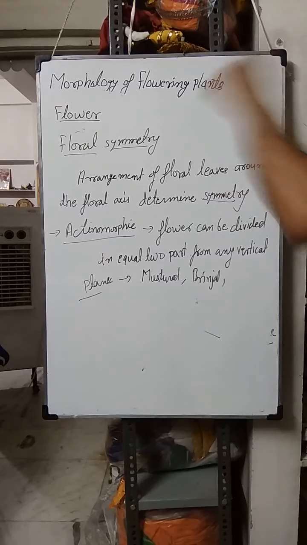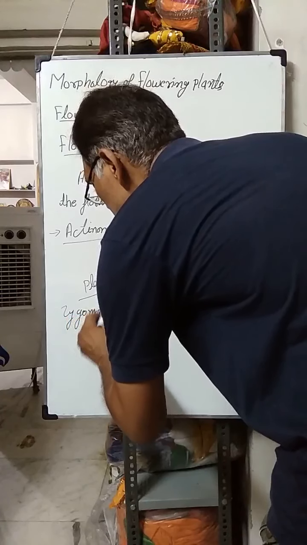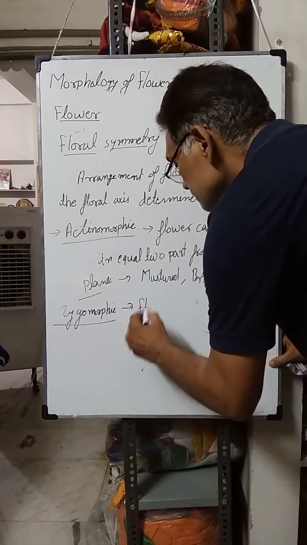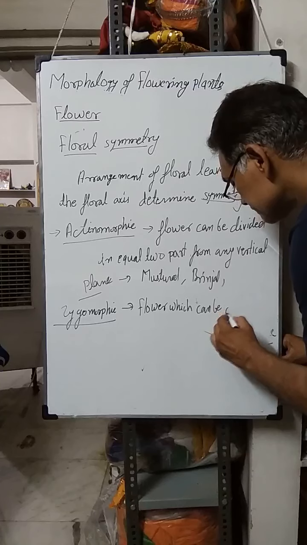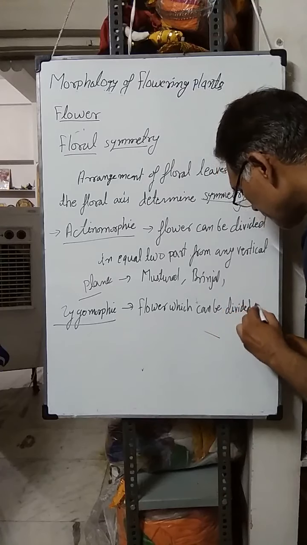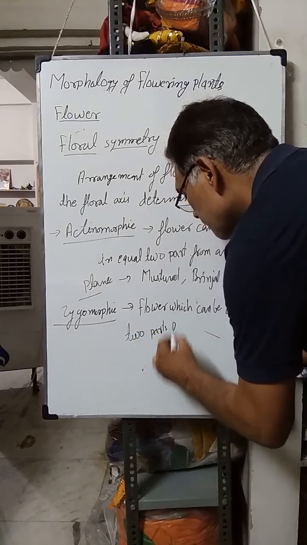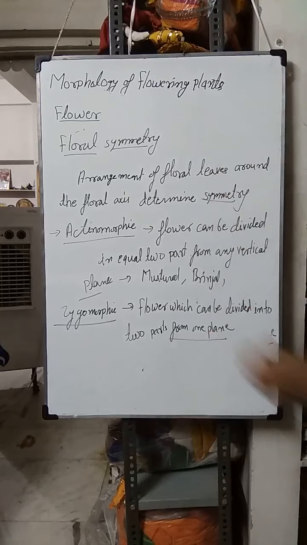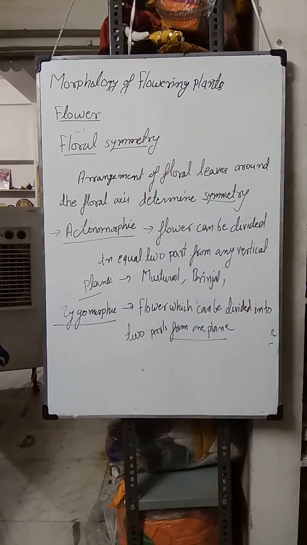Another type of symmetry, that is of zygomorphic. That flower which can be divided into two parts from one plane, only one plane, that is of zygomorphic symmetry, we can say monosymmetric.